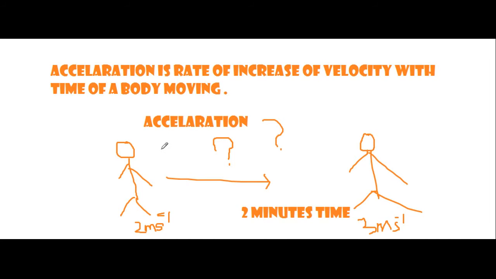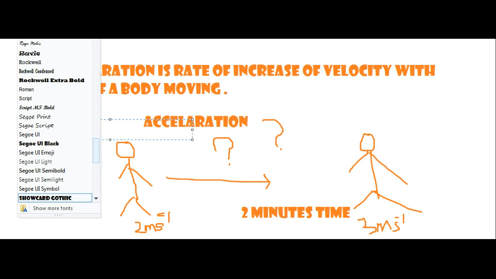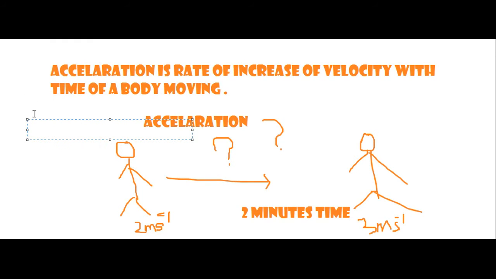So when we find the acceleration, we'll first go like this: a equal to v minus u by t.